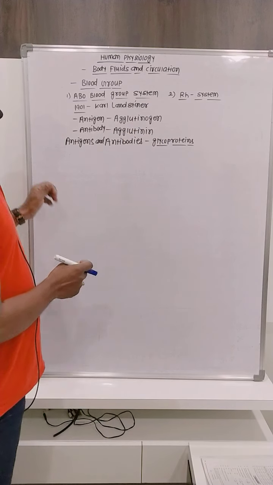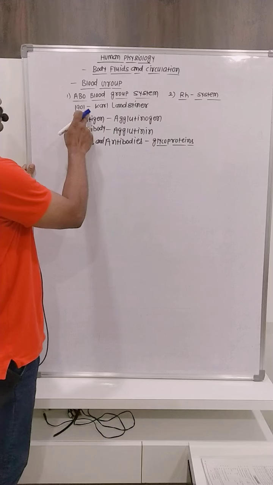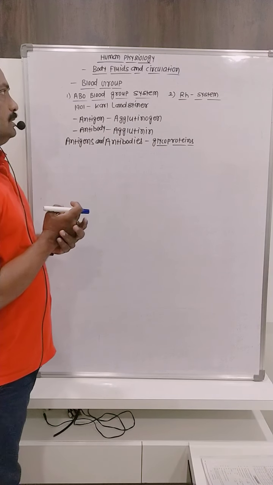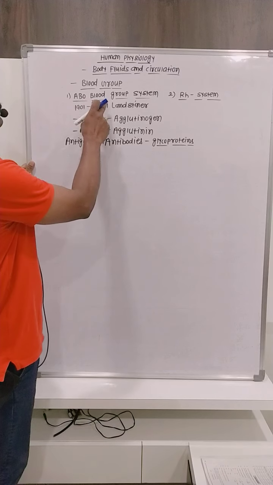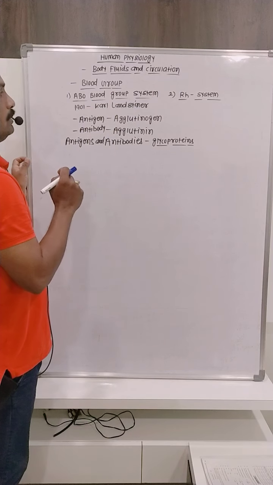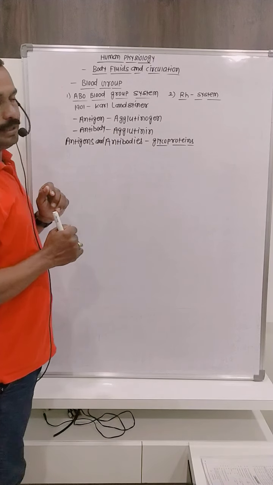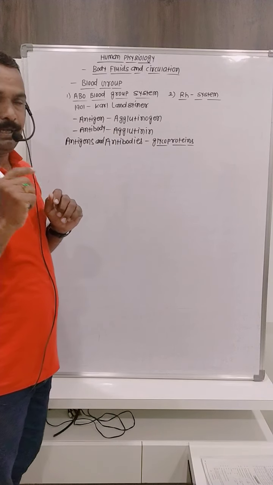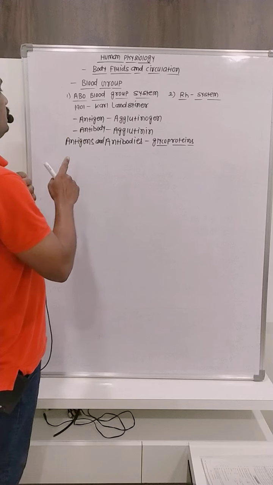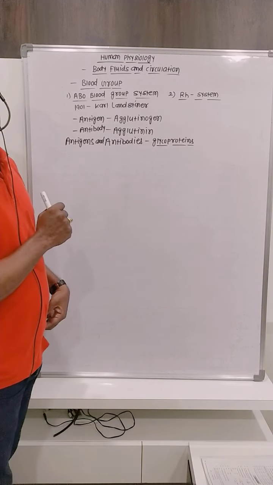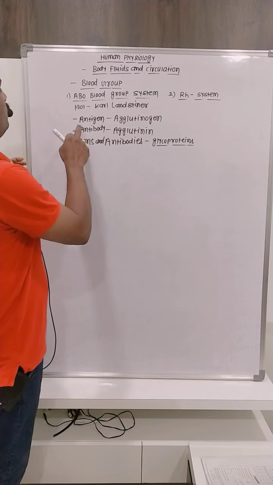Okay, about this ABO blood group system, in 1901, scientist Karl Landsteiner studied the ABO blood group system and discovered four types of blood groups. These four types depend upon the presence or absence of antigens and antibodies in the blood. Now, what are antigens?